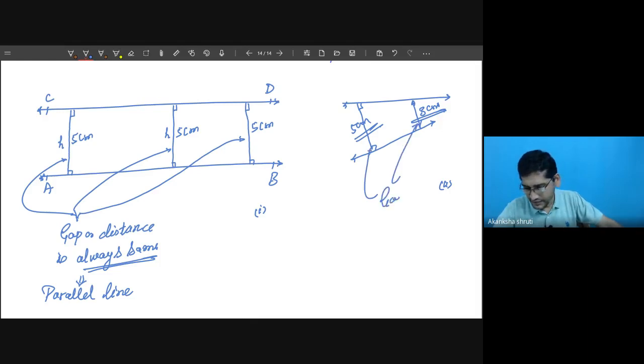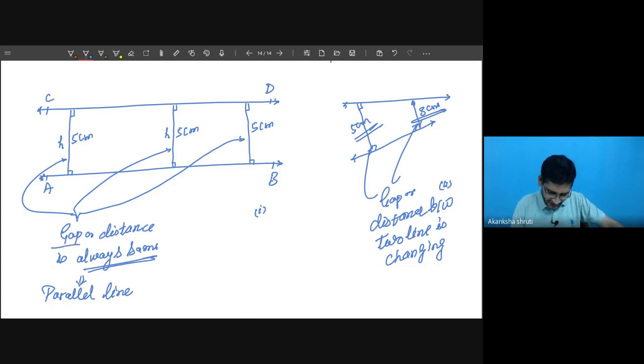So this gap, or distance between two lines, is changing. Students, here the gap or distance between two lines, what are these lines?